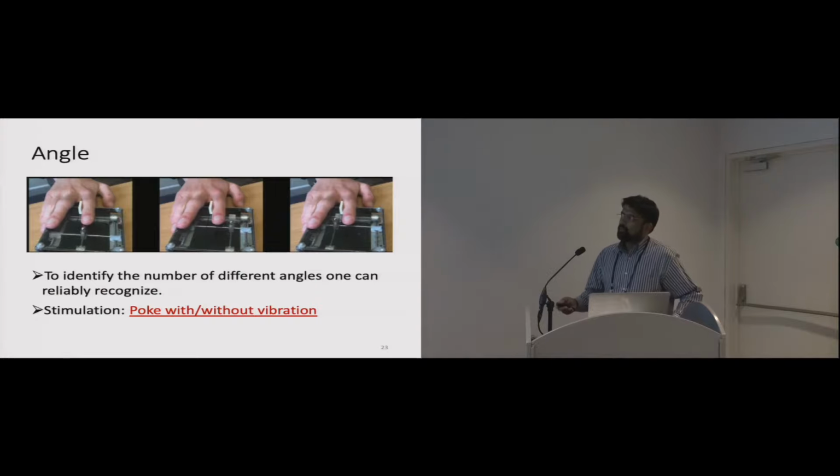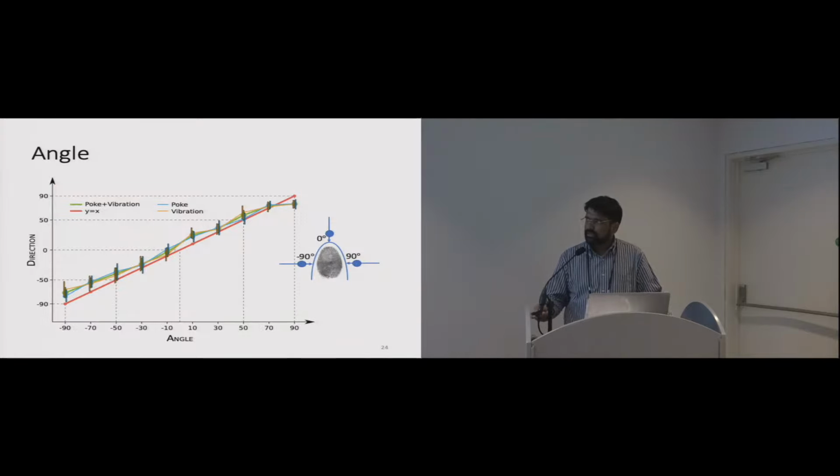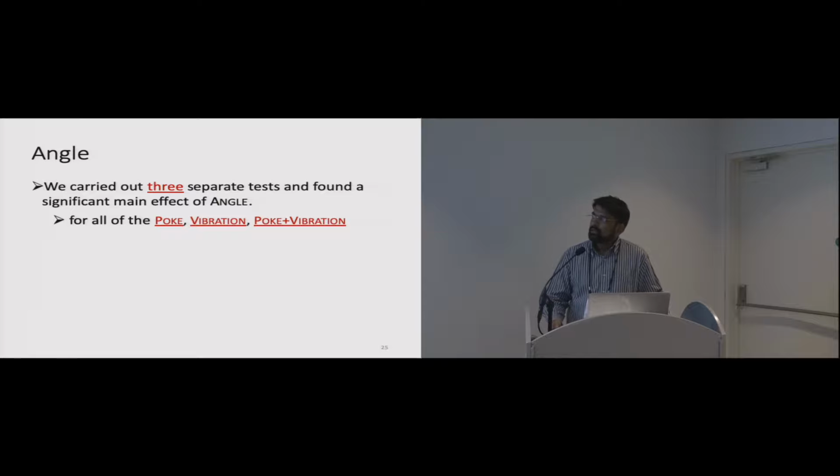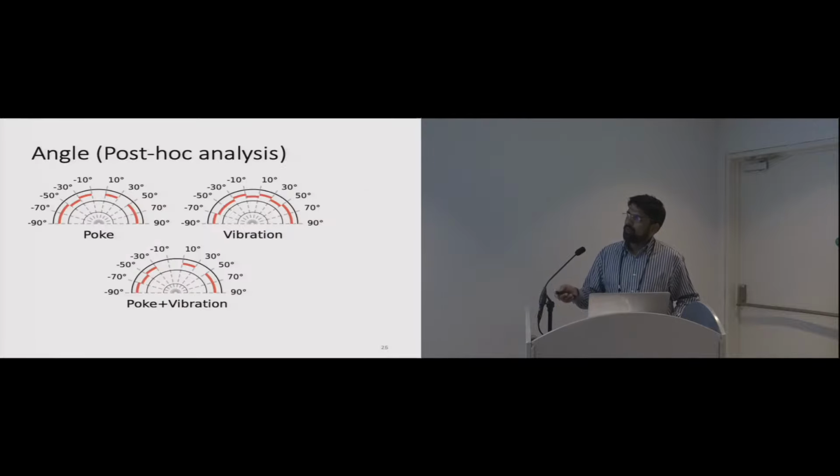So for the angle, we looked at how many different angles one can recognize. In our test, we saw that there was a linear trend for different angles, but obviously, due to human factors, they overlap, and it was not clear how many regions one could really use in a useful manner. So we did some studies. We had three separate tests for all the different modes, and we found that we have distinct regions to sense poke, vibration, and poke plus vibration.